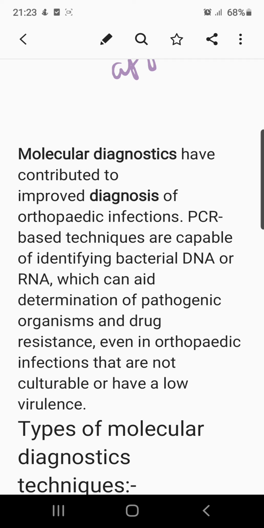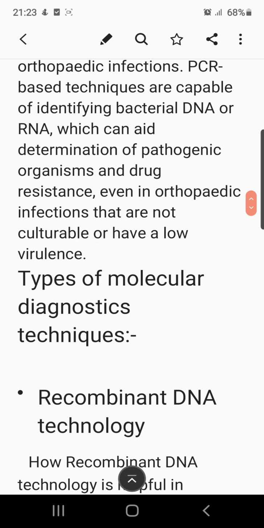Since such methodology is very significant for us, it has practical significance, as early detection of ailments can be done for the infected individual. Let's see the different types of molecular diagnostic techniques which are given in your book.